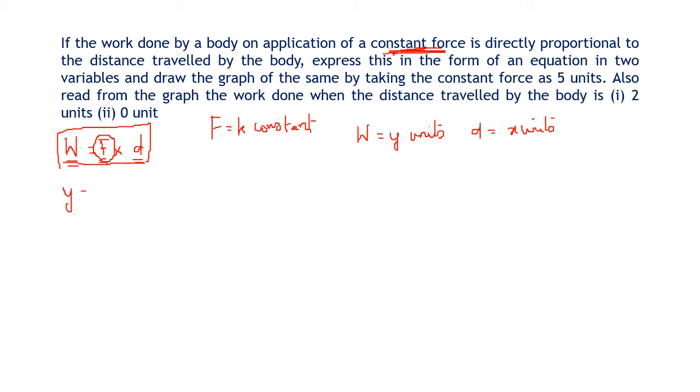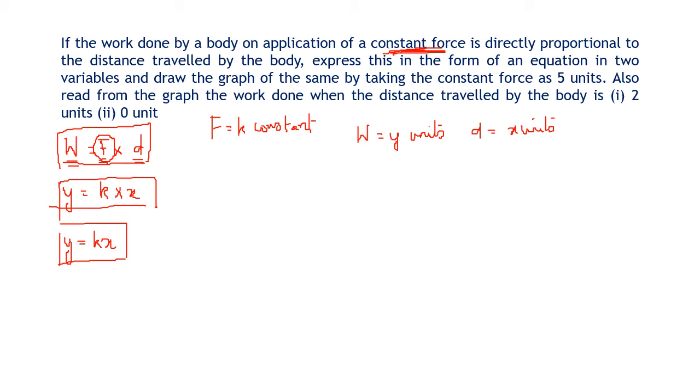Y units of work is done when K constant force is applied for a distance of X. So we get the equation Y is equal to Kx. So K is a constant here. There are two variables Y and X. Now when X keeps on changing, Y will also keep on changing.